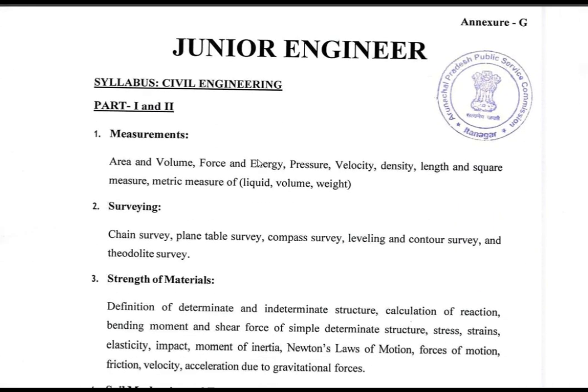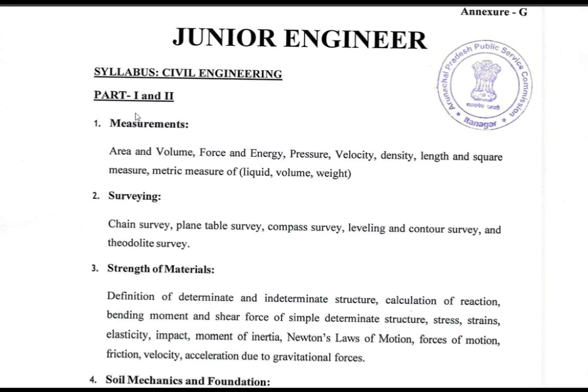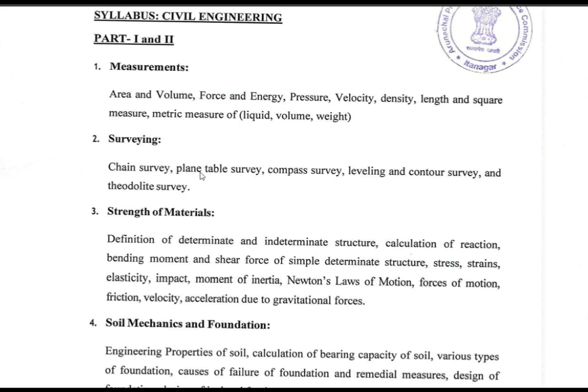Mainly for civil engineering, there are two parts. So in part 1, the first subject is measurement, where mainly the area, volume, force and energy, pressure, velocity, density, length and square measure, metric measure, liquid volume, weight. These are the part of measurement. Then the second subject is surveying. In surveying, mainly chain survey, plane table survey, compass survey, leveling, contour survey, and theodolite survey are there.